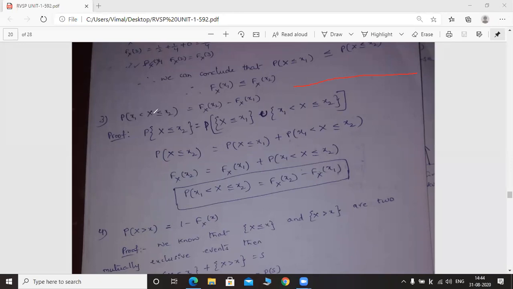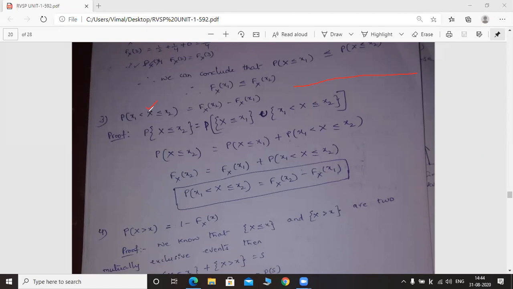That means the random variable capital X is taking the values in between x1 and x2, including the value of x2. x1 is not included because the equal to symbol is not present here, isn't it?